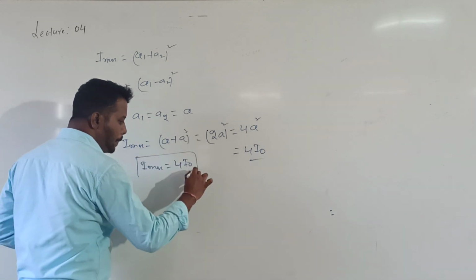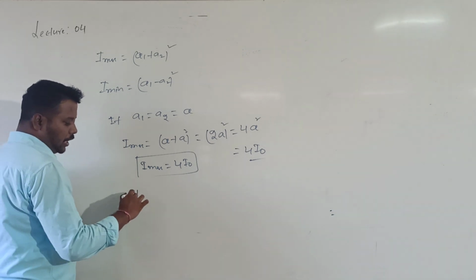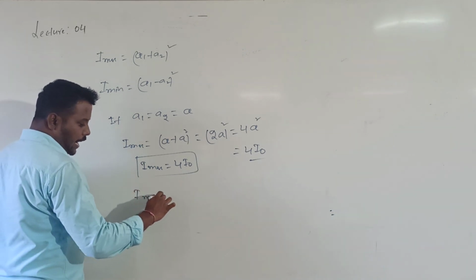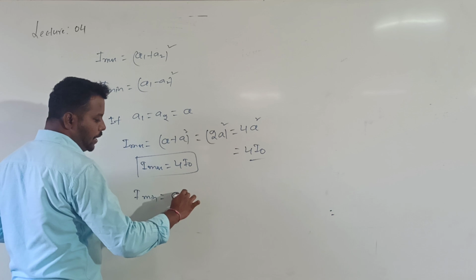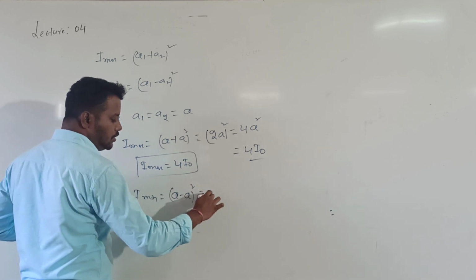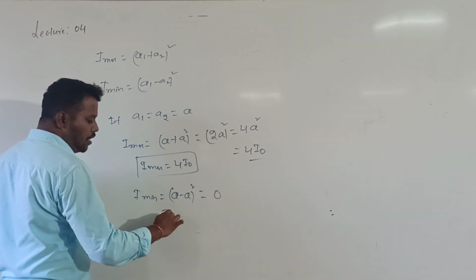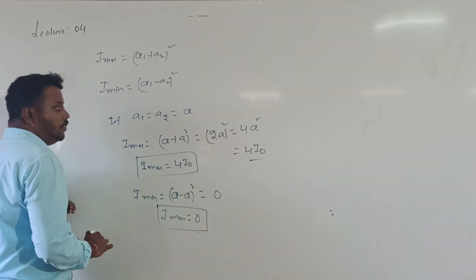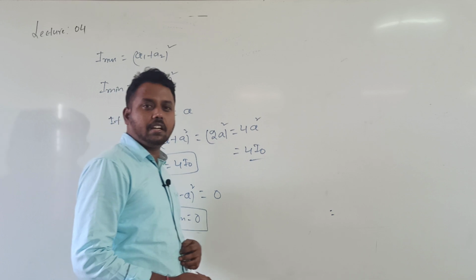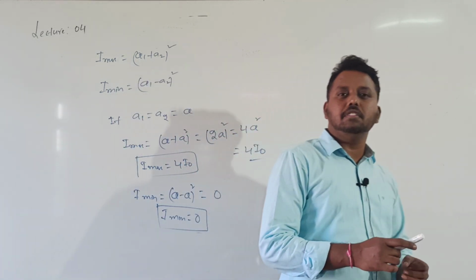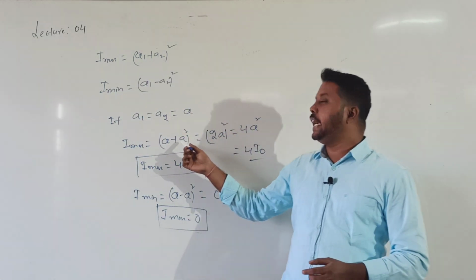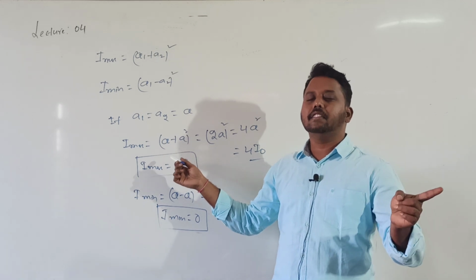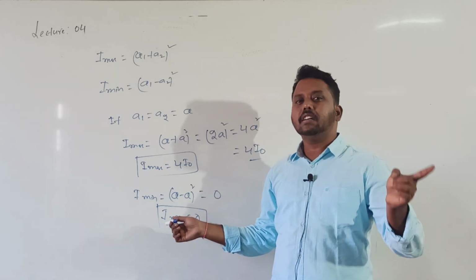Okay? Similarly, what happened to I minimum? I minimum value is given by A minus A whole square, which is 0. So I minimum is equal to 0. Actually what happened is, whenever the two waves are superimposing, if the amplitude of vibration is the same, the maximum means brighter, and the minimum means dark.